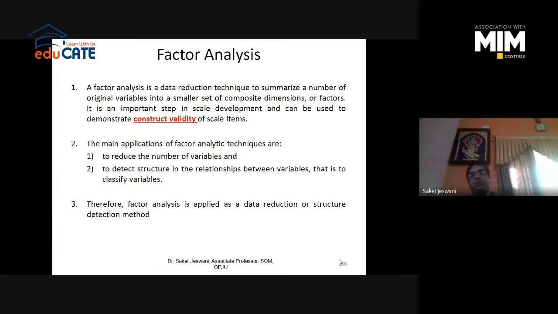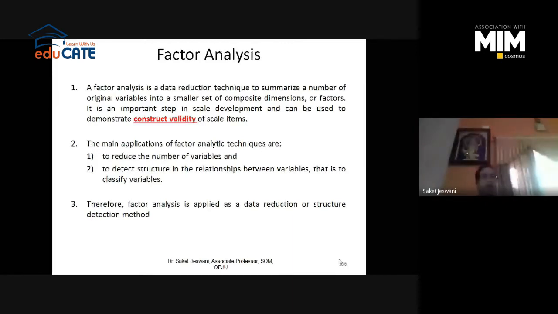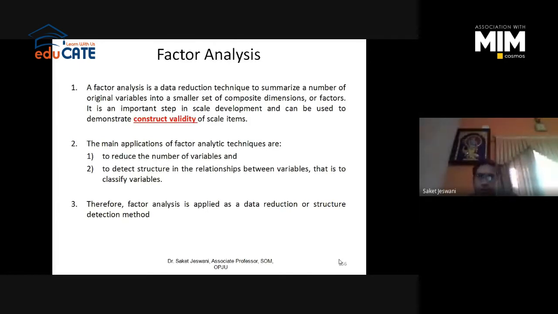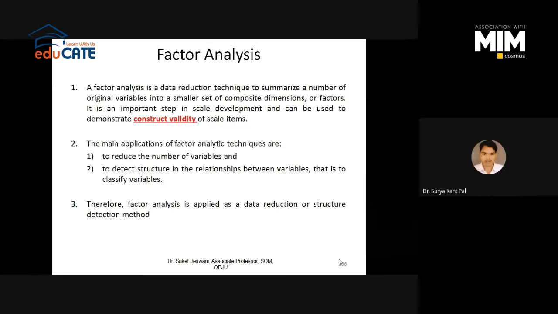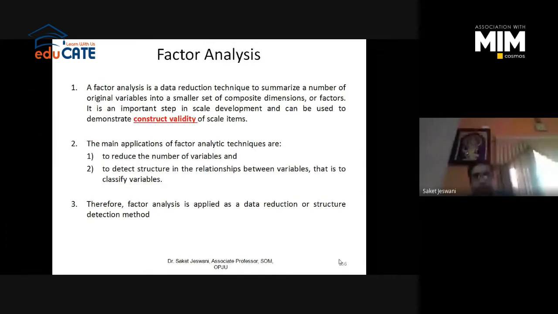It will help you to see that these 3 questions come under this variable, these 3 questions come under the second variable, and these 4 questions come under the third variable. So it will help you to classify the items under different variables of a particular concept, say self-esteem. It helps you reduce as well as classify, so it is considered a data reduction technique or structure detection method.